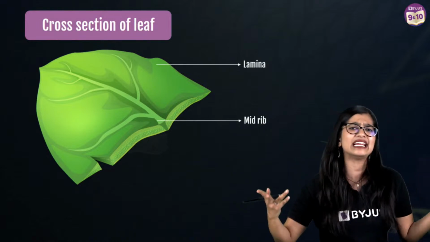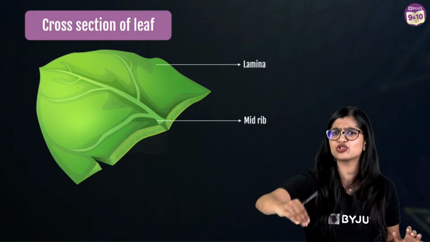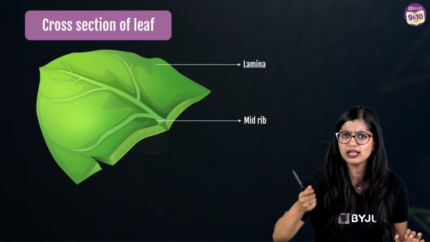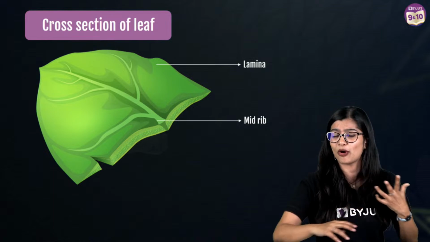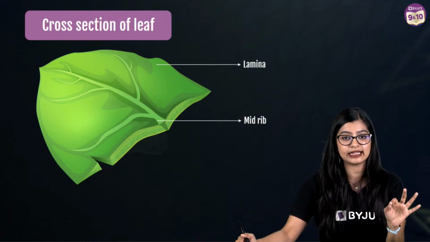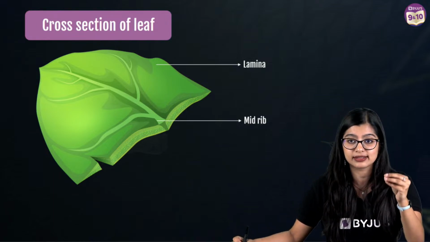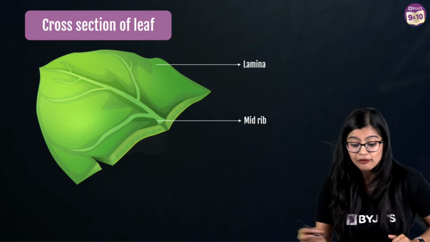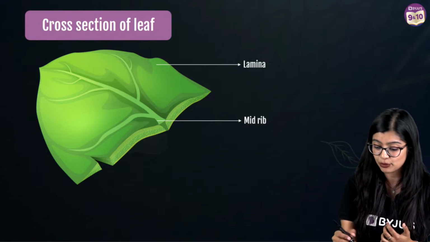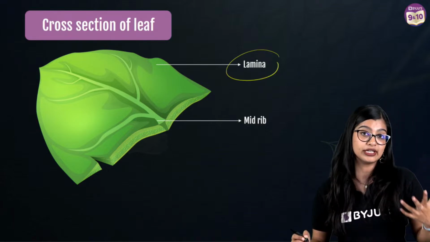Now if you take any leaf, I'm telling you, you can just step outside your house, take a leaf and look at it from outside. You don't even need a microscope or anything like that. Just take any leaf and there are important parts that you see. On the outside, we see the surface of the leaf, which we call the lamina or the leaf plate.